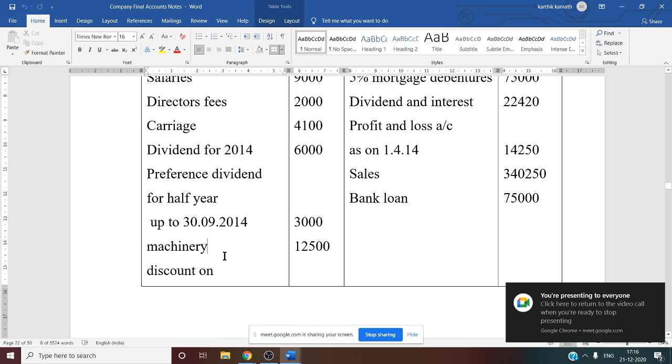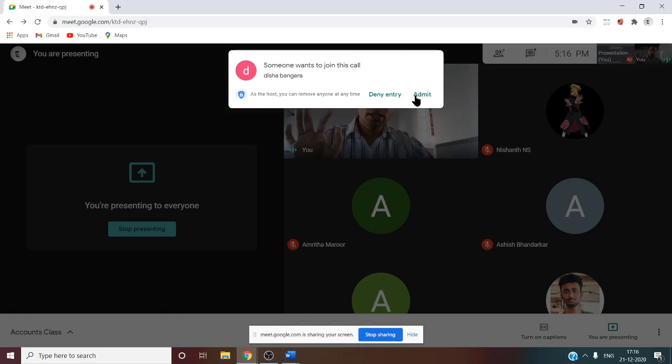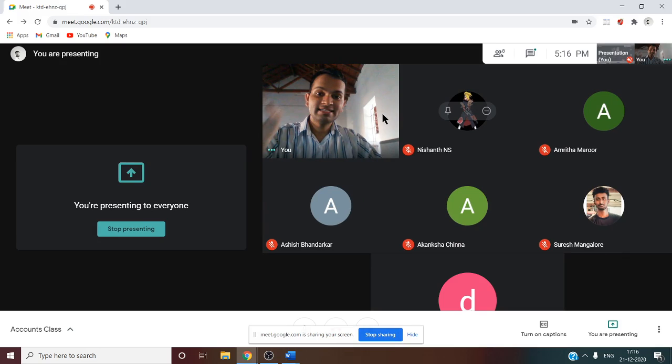Then machinery, you see, machinery 12,500. Machinery is 12,500, that is fixed asset. Fixed asset, you have to write 12,500.